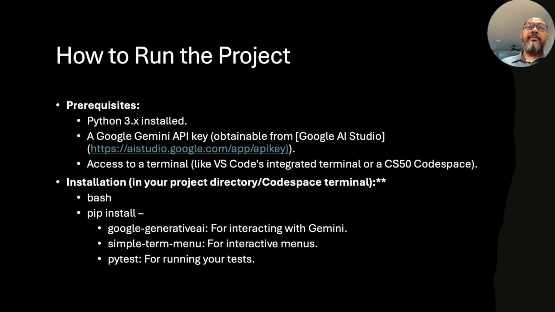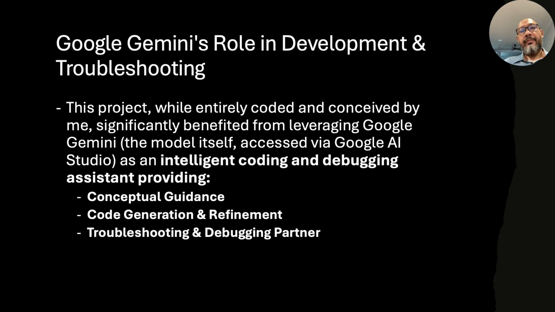To run the program, it requires Python 3 to be installed, a Google Gemini API key obtainable from Google AI Studio, and access to a terminal like VS Code's integrated terminal or a CS50 codespace. Installation is through pip of Google Generative AI, simple term menu, and PyTest.